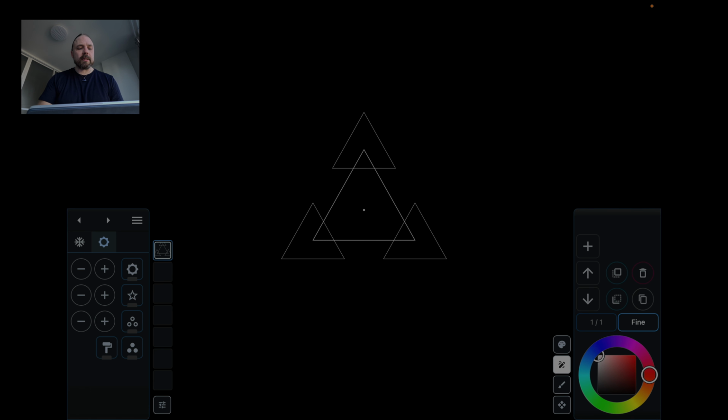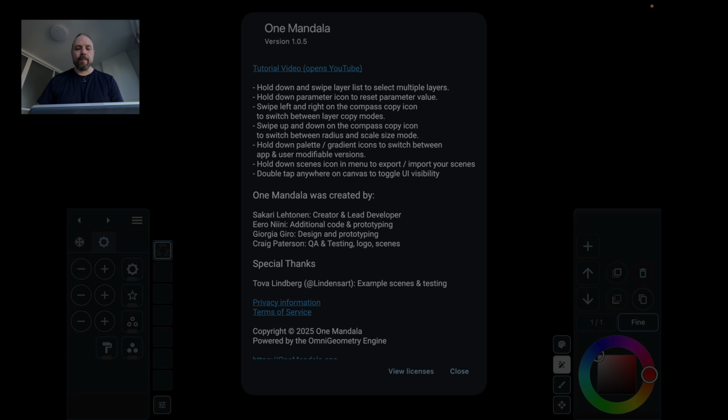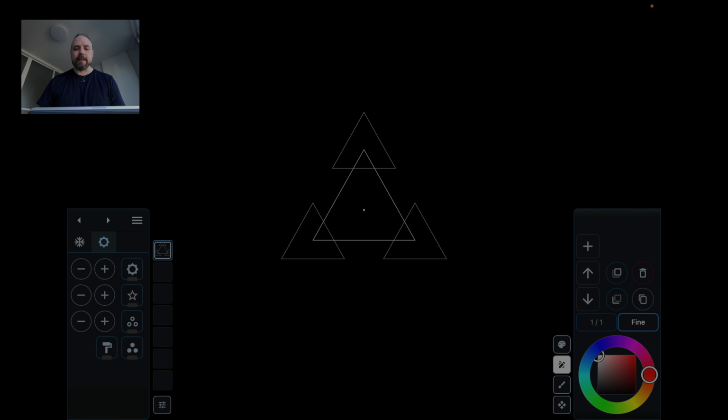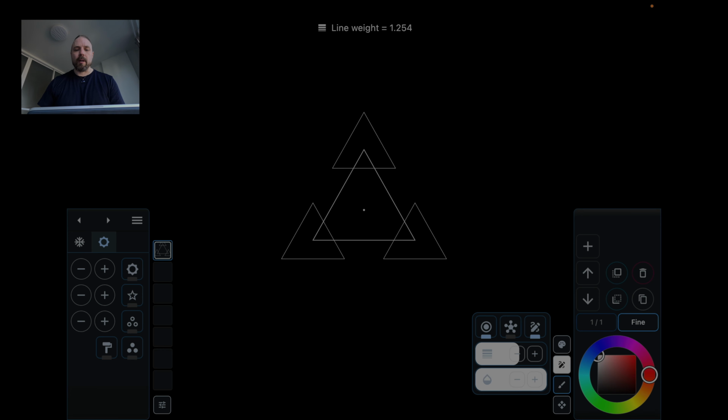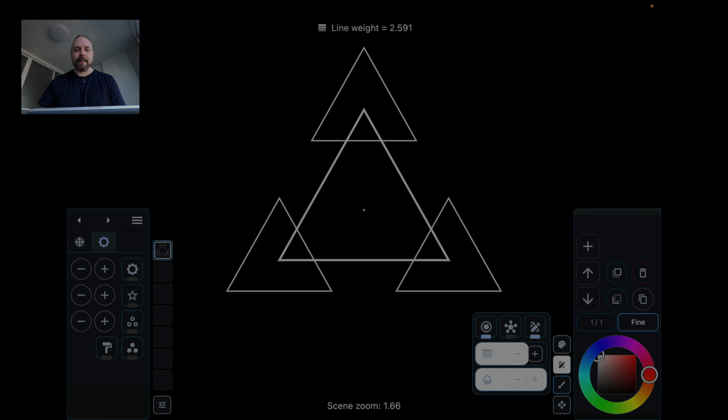So we just released 1.0.5, and what we improved in this release is we added a styles panel here and a color selector panel. So now it's much easier to adjust, for example, the line weight of the layer like this, or the opacity of the layers. So with this it's very easy to create or adjust these commonly used drawing features.